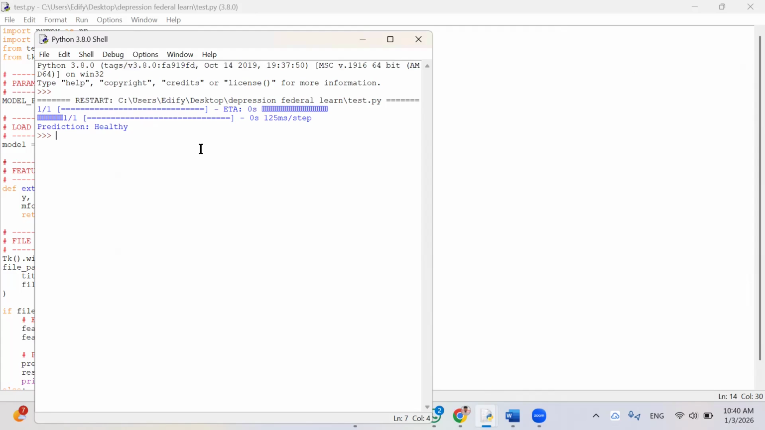These are the main concepts of our project. Without sharing our datasets, we can share our model weights and get one global model. Using this model, if we have five different datasets, we can check all of them.